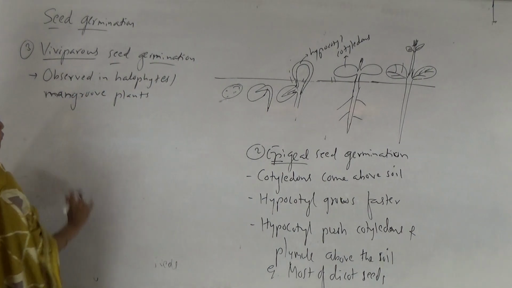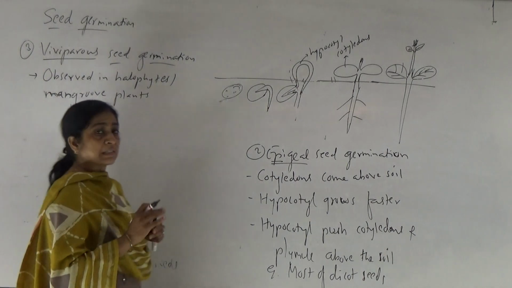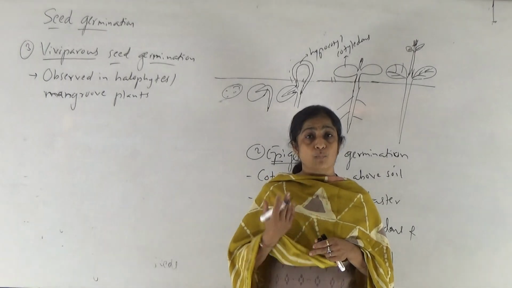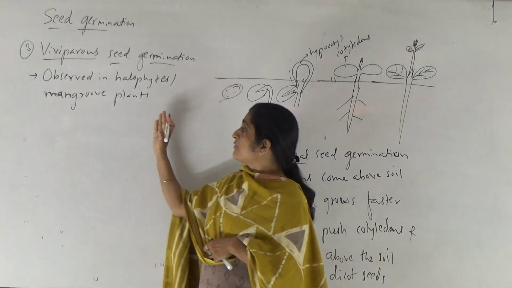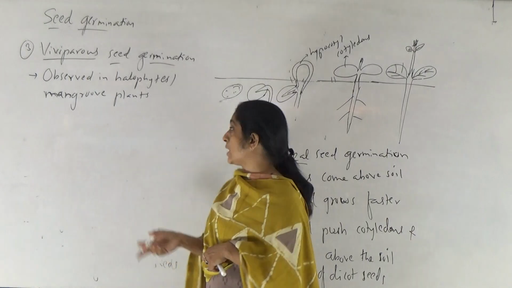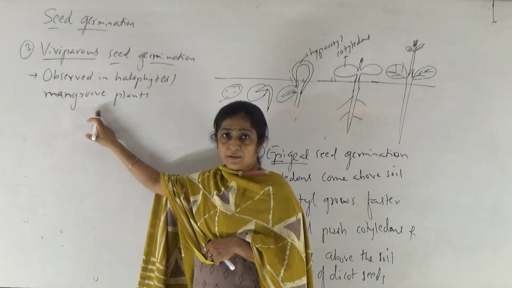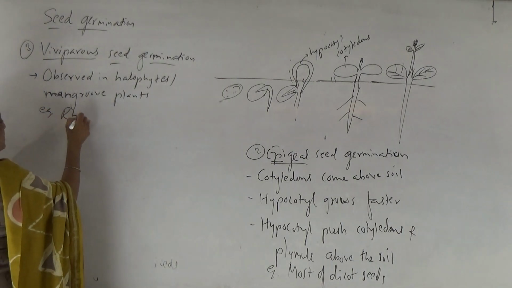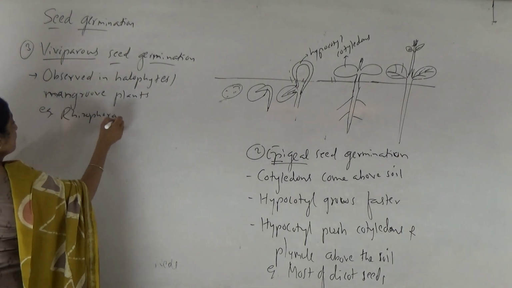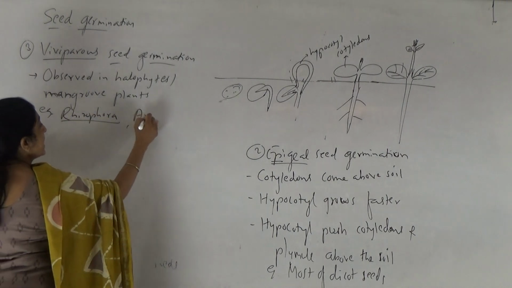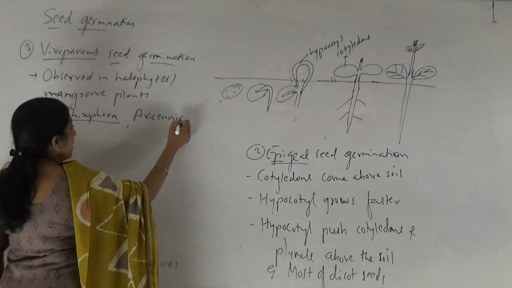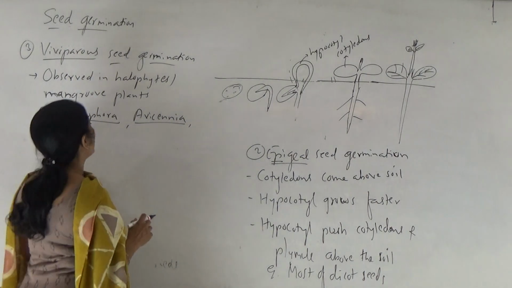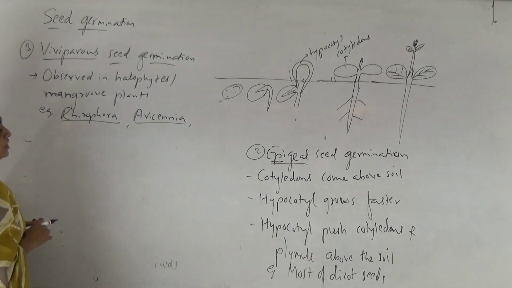These are the plants which are growing in saline marshy soil near the seashore, where the salinity in the soil is more, right? So such plants which are growing in saline marshy soil are called halophytes or mangrove plants, right? It is very commonly observed in the seeds of plants like Rhizophora or Avicennia, Heritiera, right? Sonneratia, these are the examples.